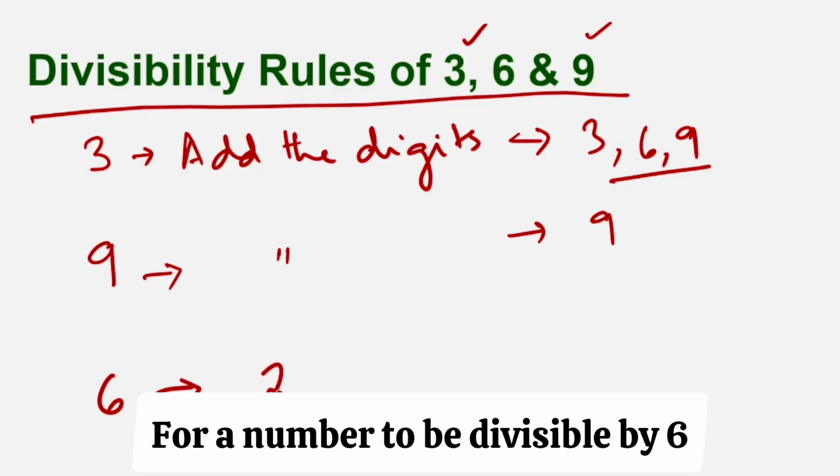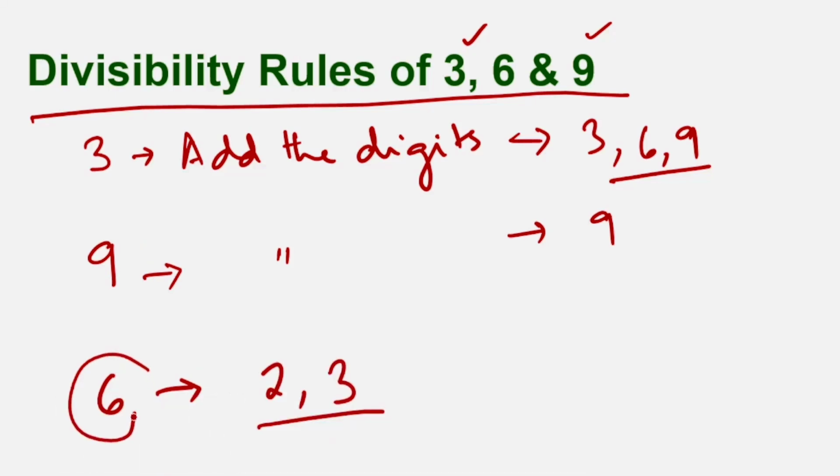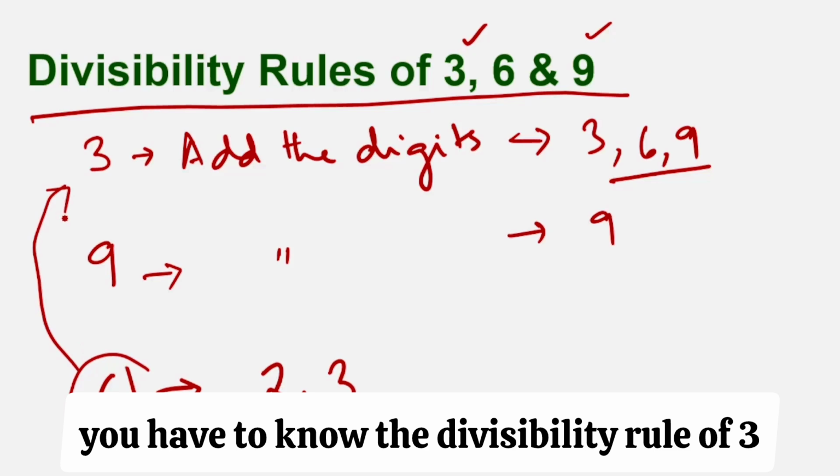For a number to be divisible by 6, it should be divisible by both 2 and 3. So to understand 6, you have to know the divisibility rule of 3. Now let me give you examples.